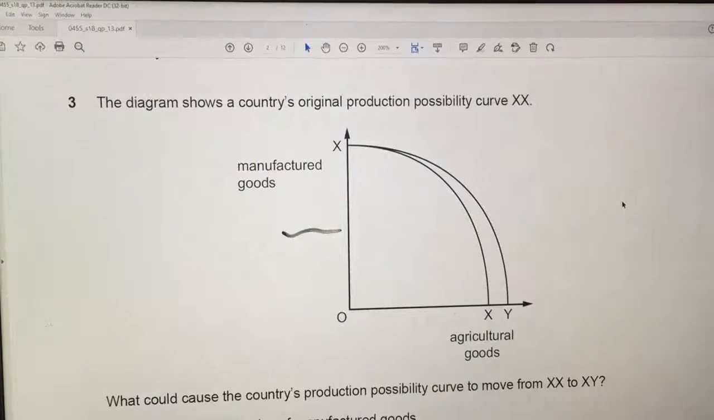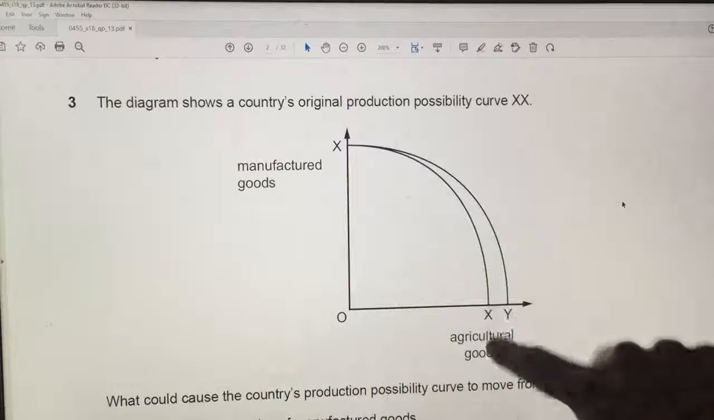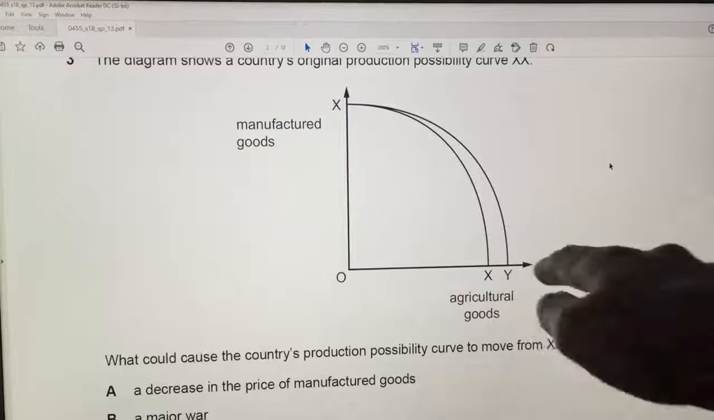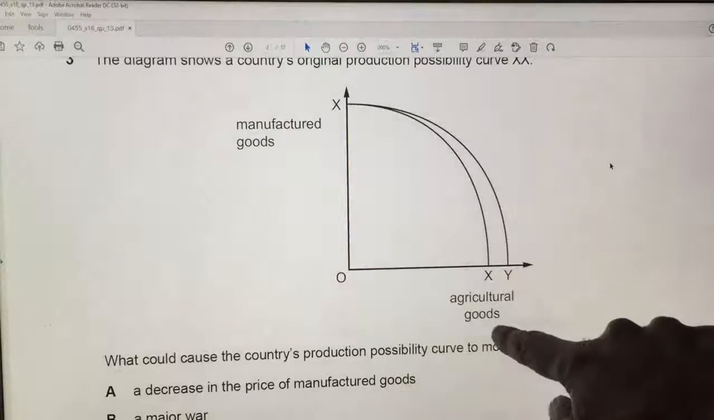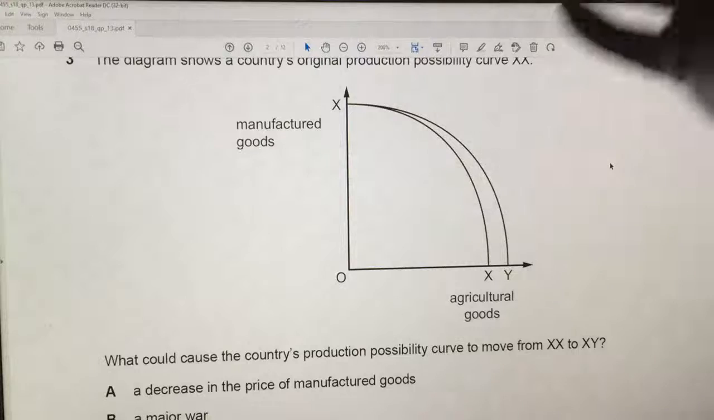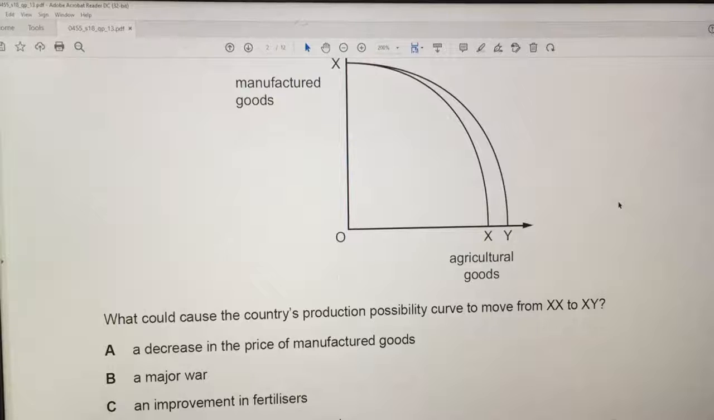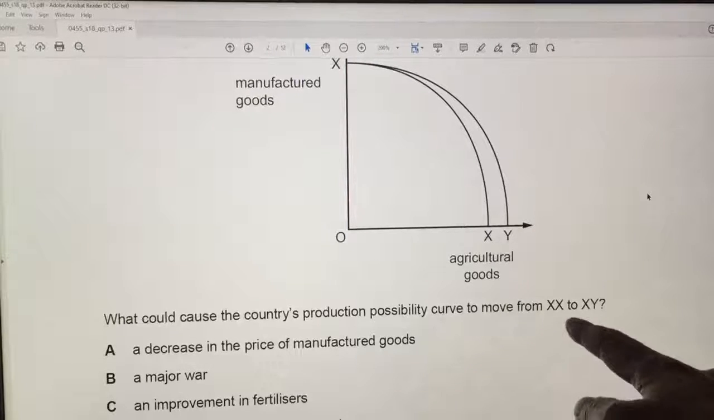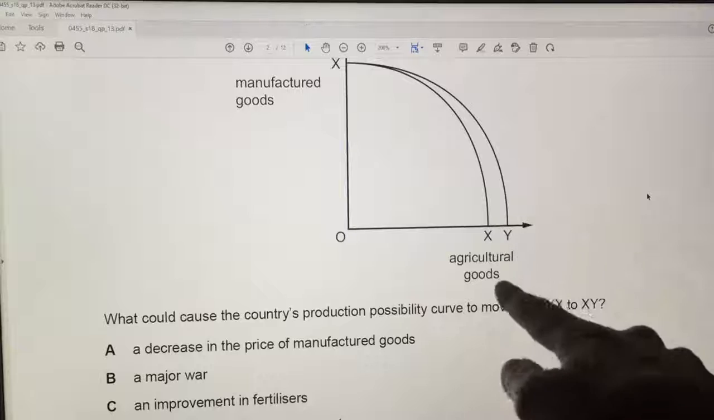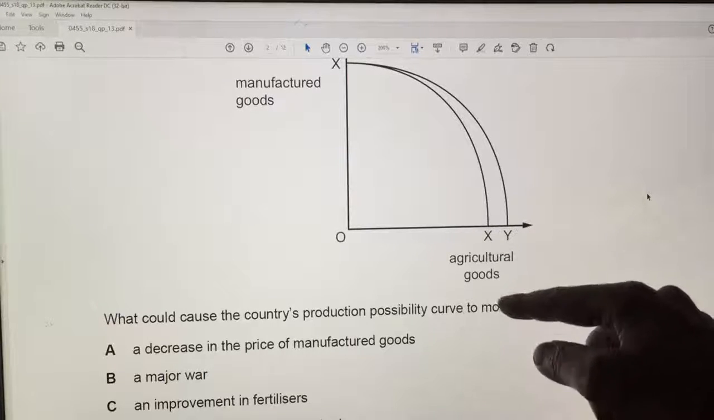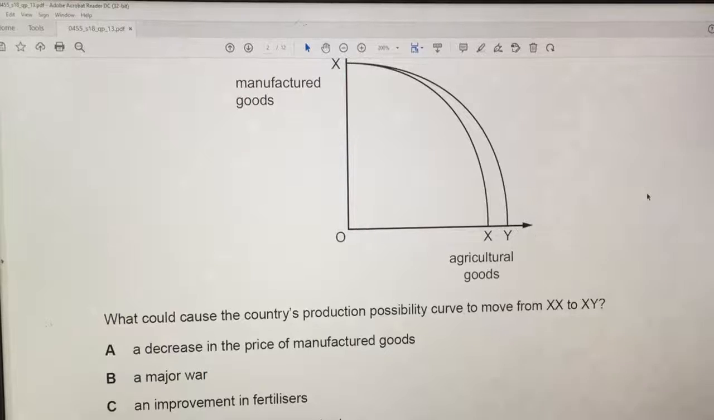Let's look at 3. The diagram shows a country's original PPC, production possibility curve. Original is XX, and this is a repeat question. You notice the labels. This is manufactured goods and agricultural goods. You can use different labels for PPCs. So what could cause a country's production possibility curve to move from XX to XY? There's an increase in potential production for agricultural goods, so maybe farming technology,